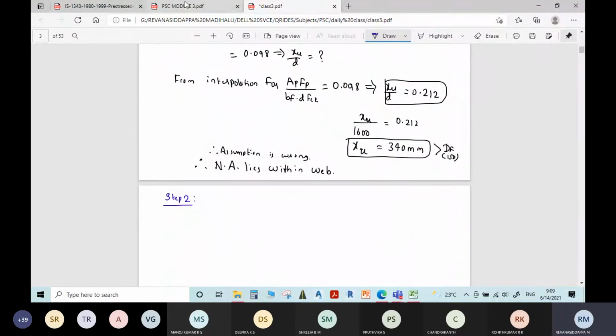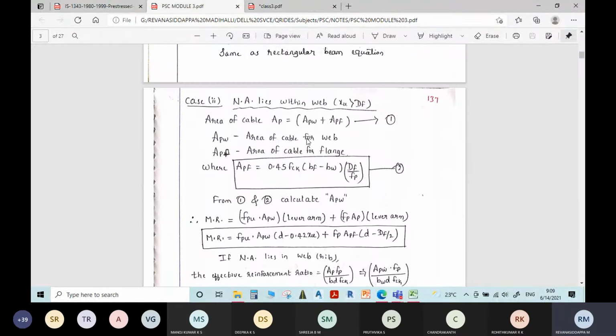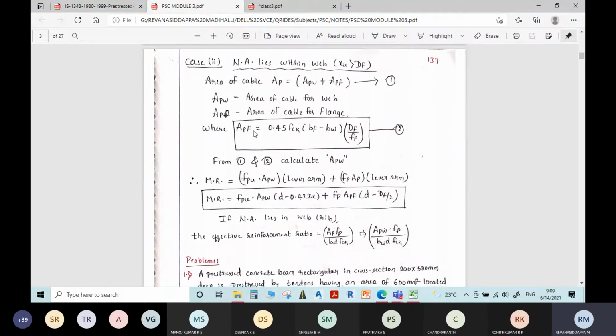This formula is not given in the code book. You need to remember this formula and this one. These two formulas you need to remember. Anyway, you can easily remember this one: area of pre-stressing steel is equal to the sum of area of pre-stressing steel in the web and flange. And here you need to make some small modification while calculating this ratio, for Table 11 and Table 12.